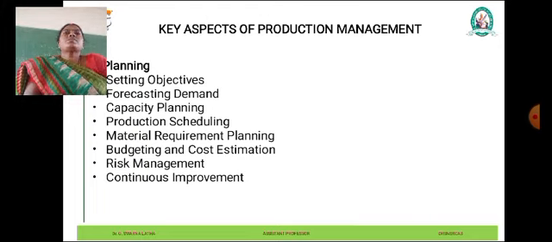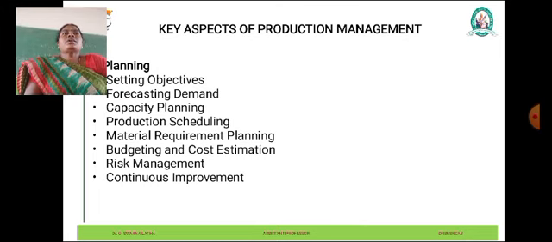Budgeting is the foremost thing. Planning also involves estimating the cost associated with the production activities and developing budgets to allocate resources effectively. Cost estimation considers factors such as labor cost, material cost, and overhead expenses, and any other relevant cost. Budgeting helps in controlling costs and monitoring expenses and ensuring that production remains within financial constraints.